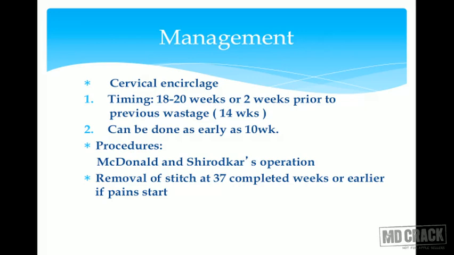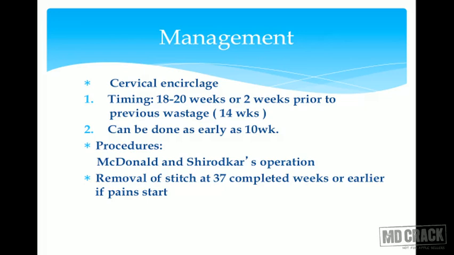Now, we want this pregnancy to continue till 37 weeks of gestation, because we all know as the gestation goes on increasing, fetal lungs get mature, and thus we can avoid respiratory distress syndrome and IVH and NEC, that is necrotizing enterocolitis. All these things we avoid as we avoid preterm birth. So we want to take this pregnancy till minimum 37 completed weeks. So once the patient reaches this gestational age, then we take out the stitch.